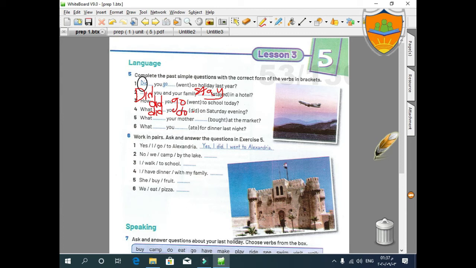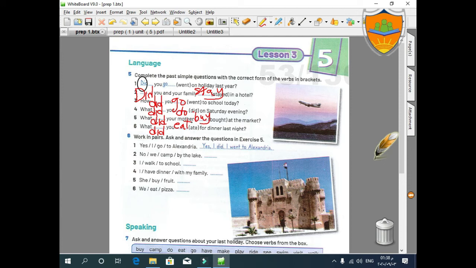What did you do on Saturday evening? What did your mother buy? Excellent. It will be buy. What did you ate here, so it will be eat, because the infinitive is eat. What did you eat for dinner last night?